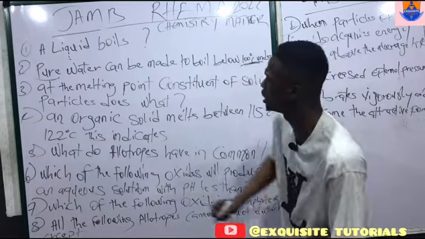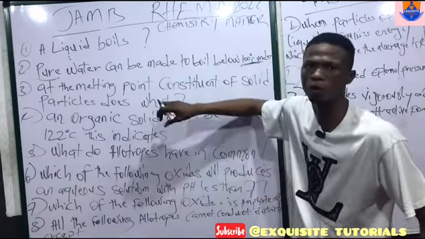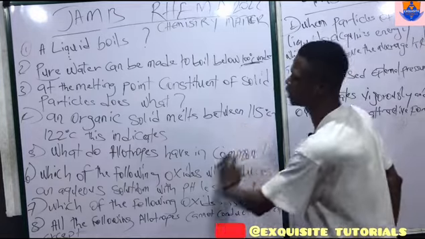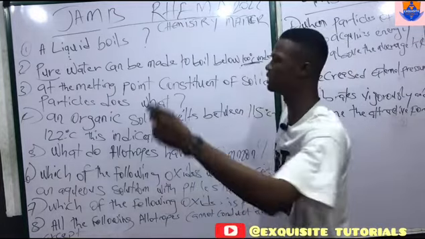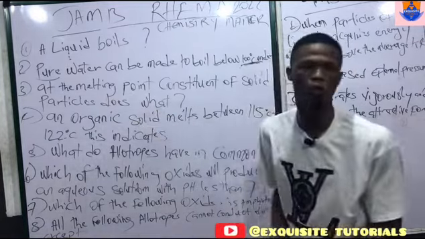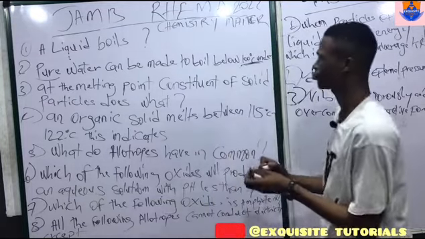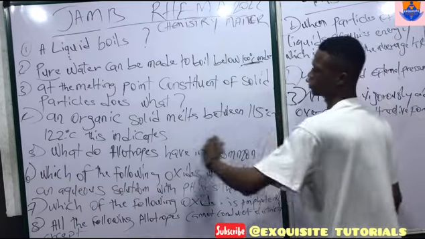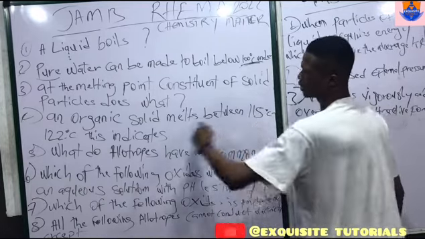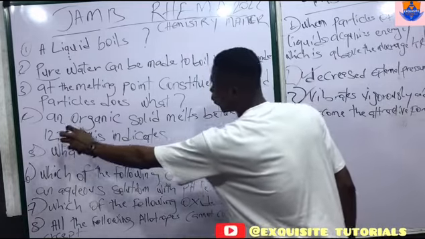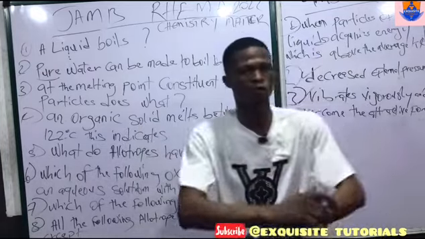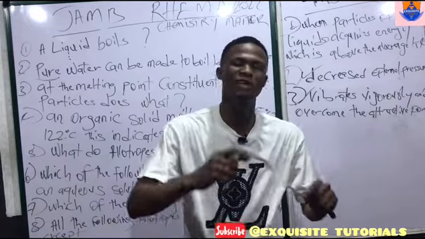But once you see an organic compound or matter that has a range in its melting or boiling point, that indicates impurity. So when you see a question like an organic solid melts between 115 degrees Celsius and 120 degrees Celsius, the next thing that comes to your mind is the presence of impurity.